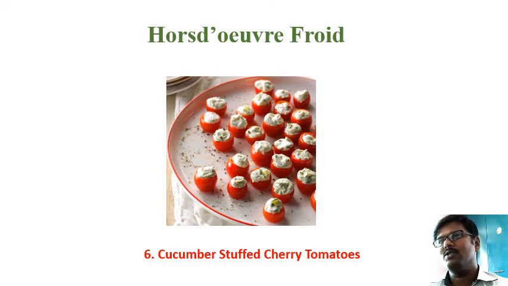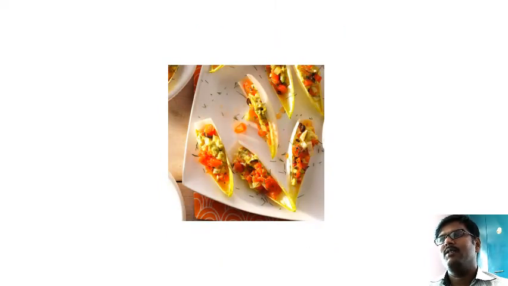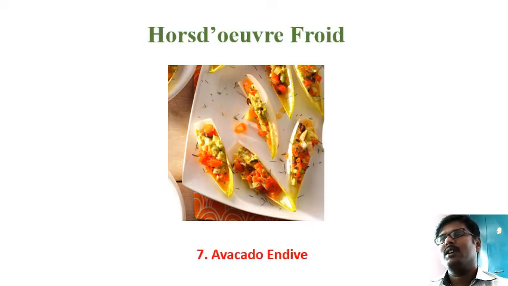You can use mayonnaise also for this. This is a handful a person can take in one bite.